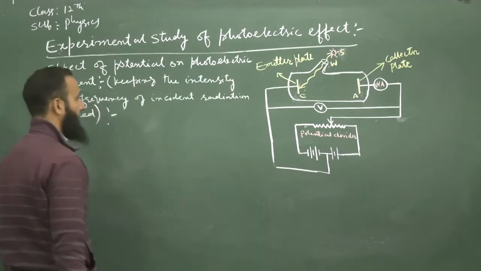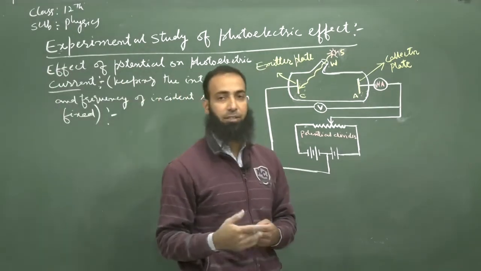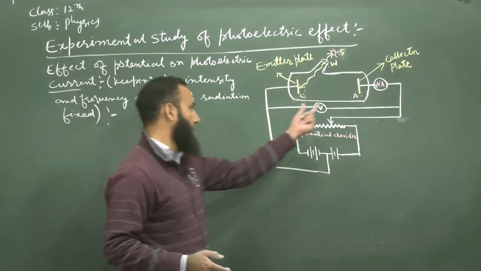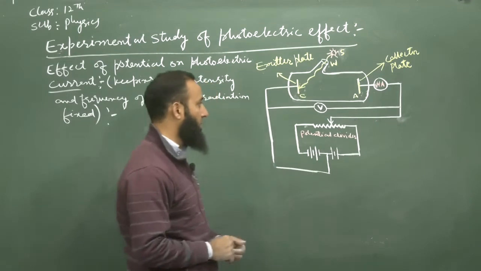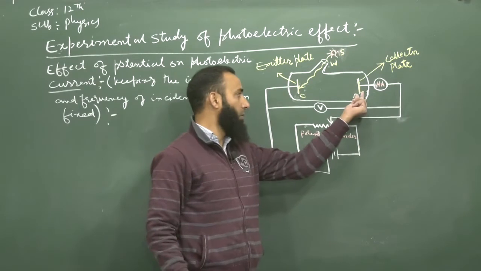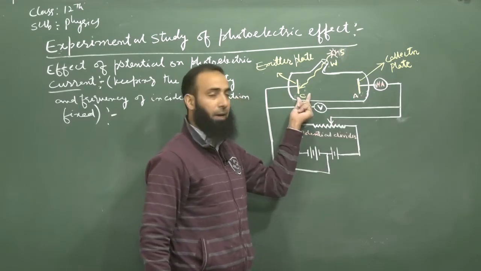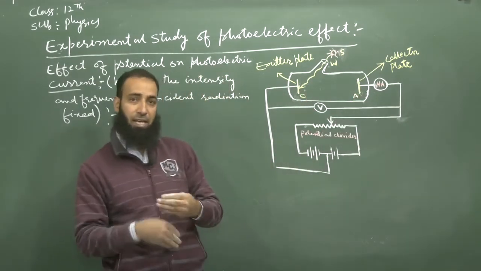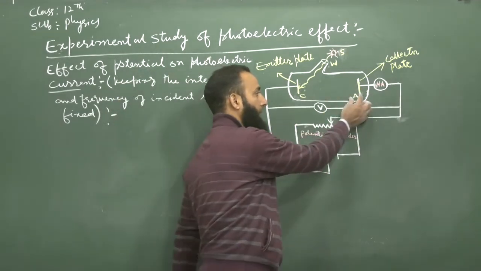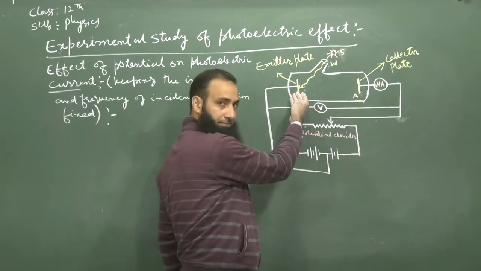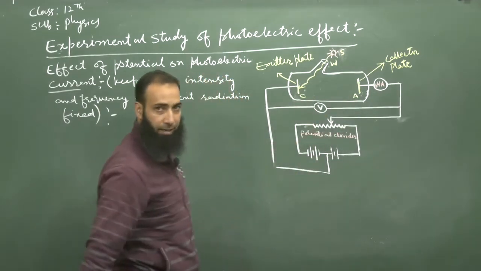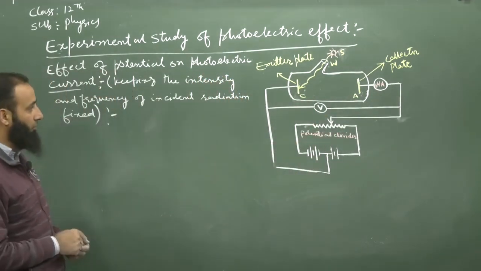Here we will not change the intensity or frequency of the incident radiation, but we will change only the potential of this. First of all, we will keep the potential of this zero relative to the plate C. Then we will increase the accelerating potential and make the plate A positive relative to this. After some time, we will change the potential and make it negative, and let us see what the effect on the photoelectric current is.